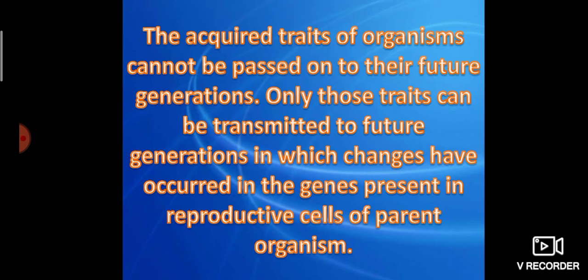But in case of acquired traits, these characters are developed by some environmental influence, not by the gene influence. So this type of character cannot be transmitted from one generation to another. Okay, example. Suppose you know how to swim. Swimming is your acquired trait which you get by learning, that is by some environmental influence.